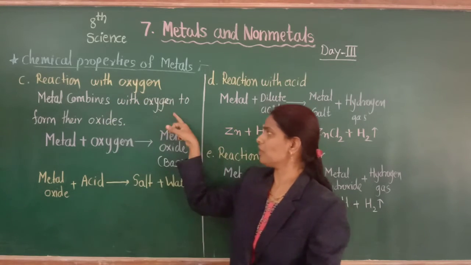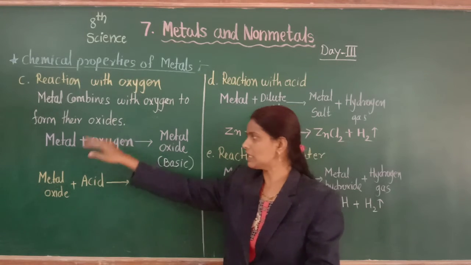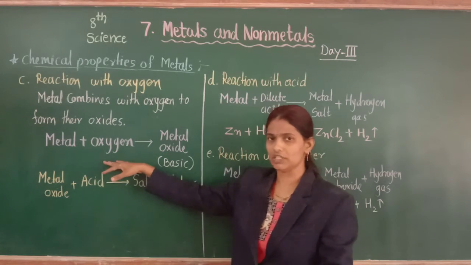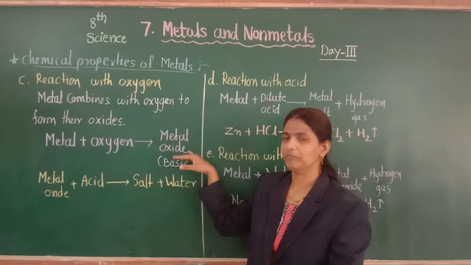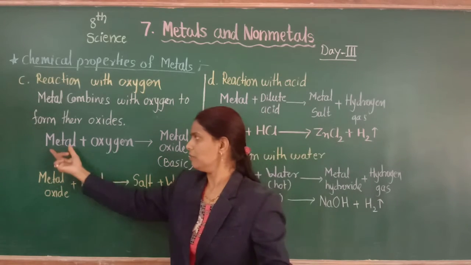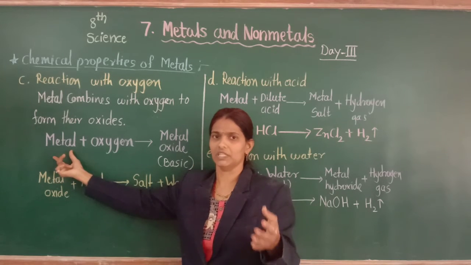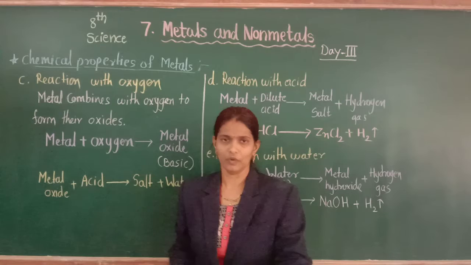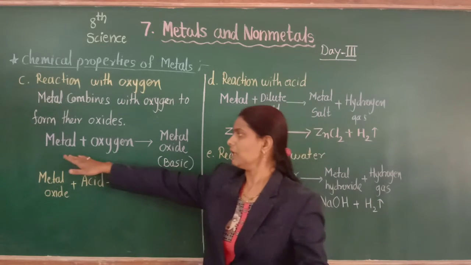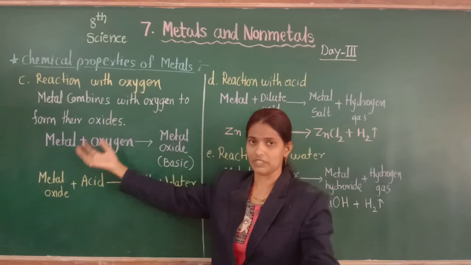Metal combines with oxygen to form its oxide. The general rule is when a metal reacts with oxygen, we get a metal oxide. Here the metal is any type of metal: sodium, magnesium, aluminum, zinc, whatever. When these metals react with oxygen, we get their metal oxides.